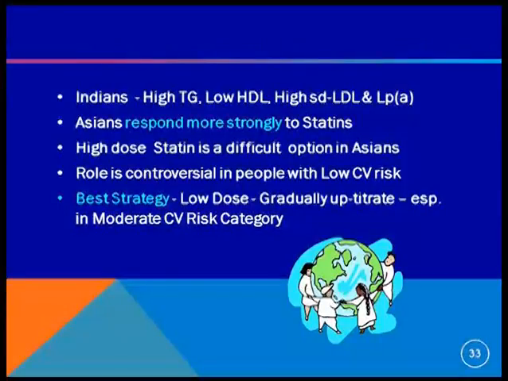So the best strategy would be to start with a low dose and gradually up titrate, especially in the moderate category, but when the patient has high cardiovascular risk, then definitely we should straight away start with high intensity statins.